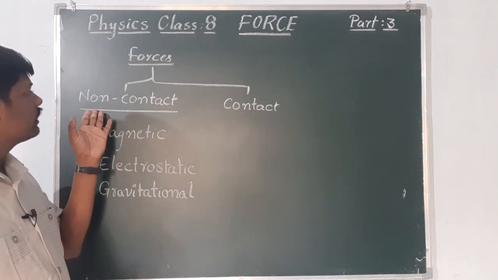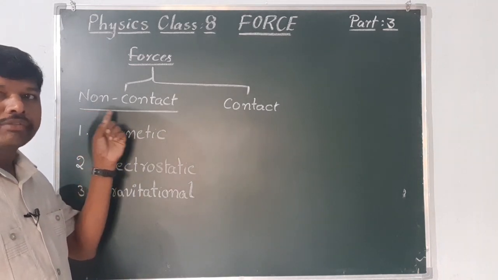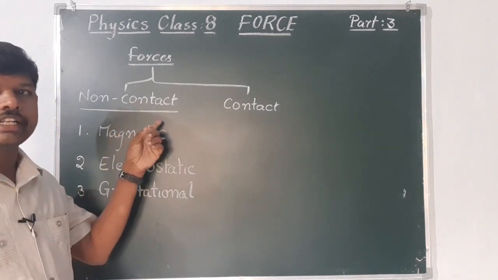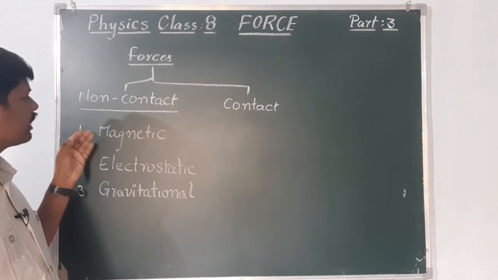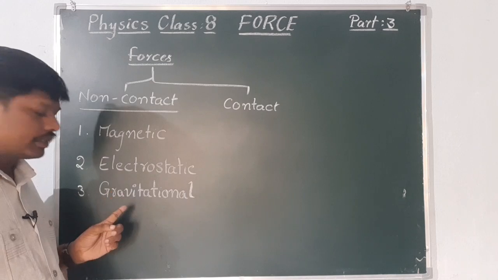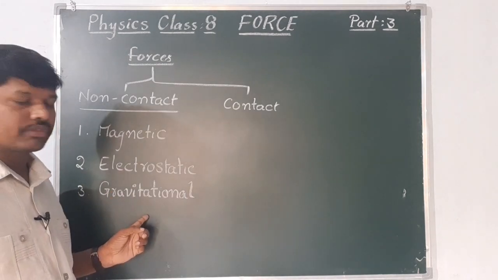These non-contact forces are also called field forces or forces at a distance. So in this we have discussed magnetic force, electrostatic force and gravitational force.